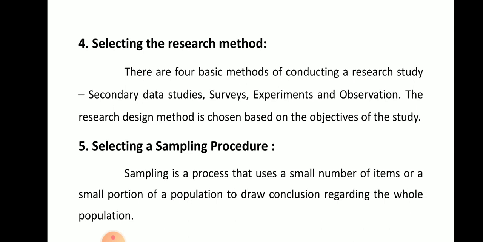Fifth one is selecting a sampling procedure. Sampling is a process that uses a small number of items or a small portion of a population to draw conclusions regarding the whole population.